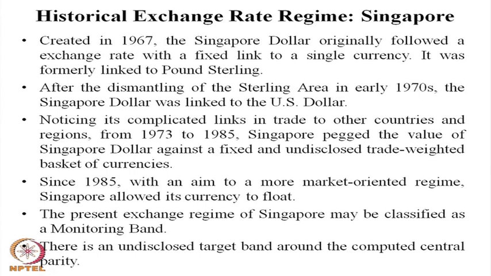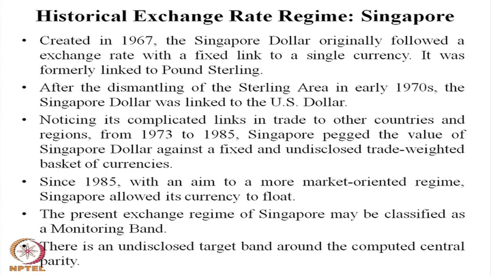In the early 70s they moved from the inward development strategy to an export oriented development strategy, and they gave more importance to the export sector, and for that they adopted an exchange rate regime which is advantageous for their export sector.